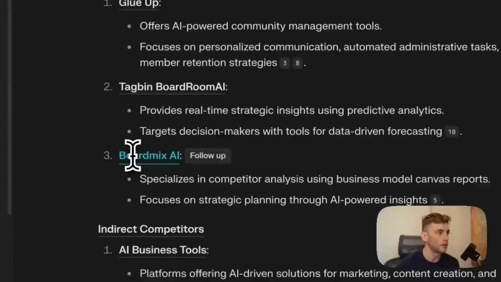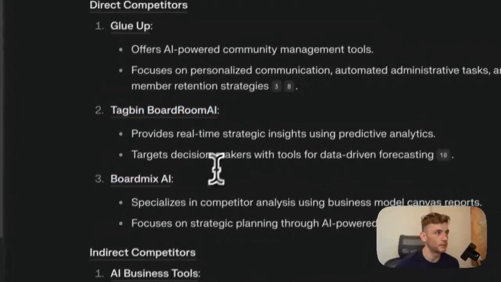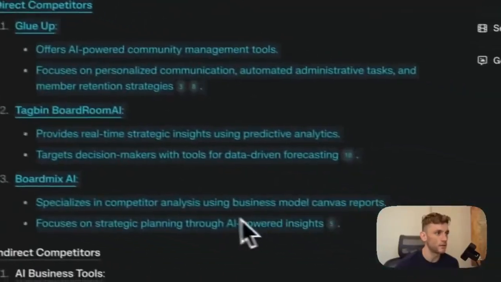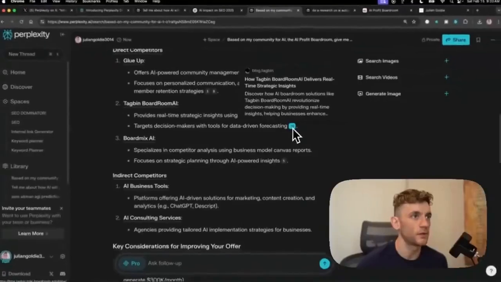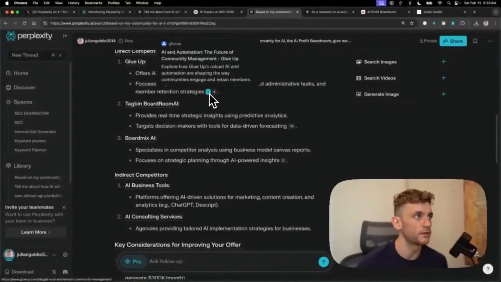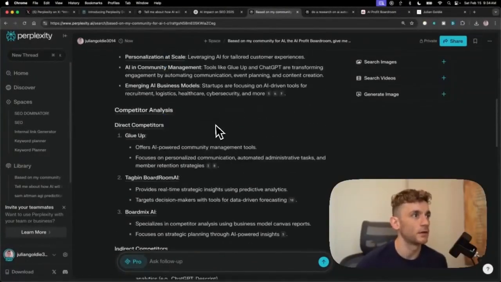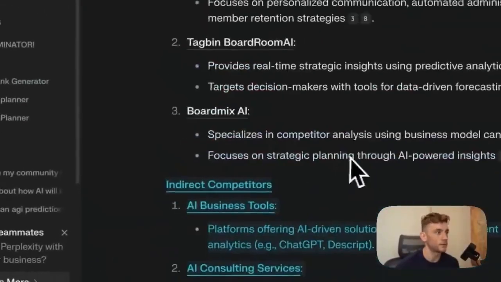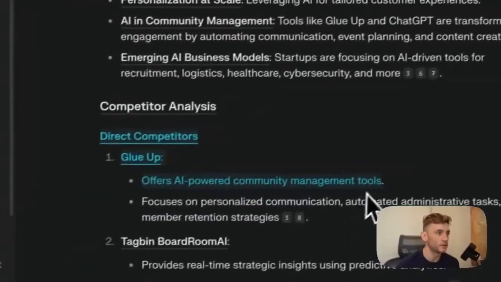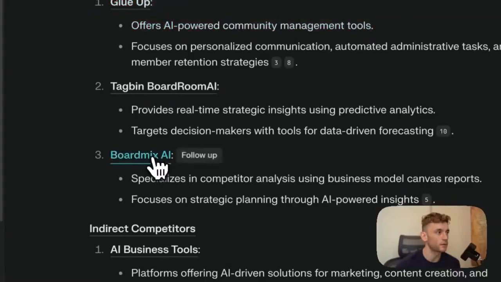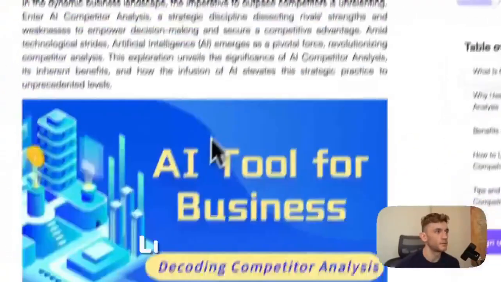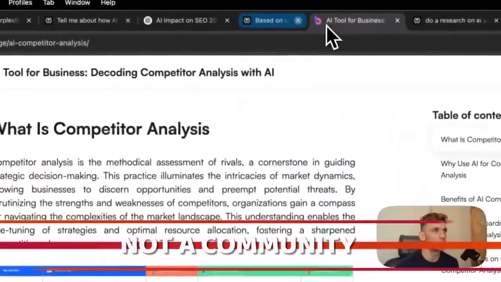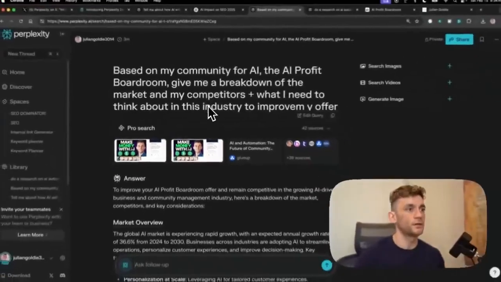Some ideas on different communities that we're competing with. I've never actually heard of any of these, to be fair. Let's see where they're getting that from. These are more like AI tools. I wouldn't say they're direct competitors, so I don't know how it's got that insight, to be honest. So indirect competitors, AI business tools and consulting services. Direct competitors, these are not direct competitors, to be fair. Like, for example, Boardmix, that seems to be more like an AI tool, not a community, so it's not really a competitor. Not very useful, honestly.